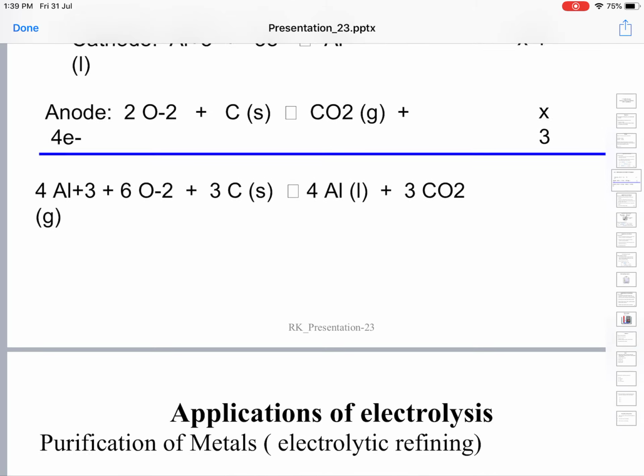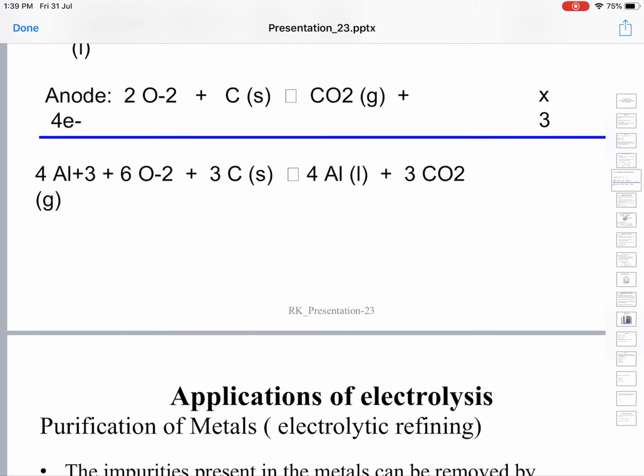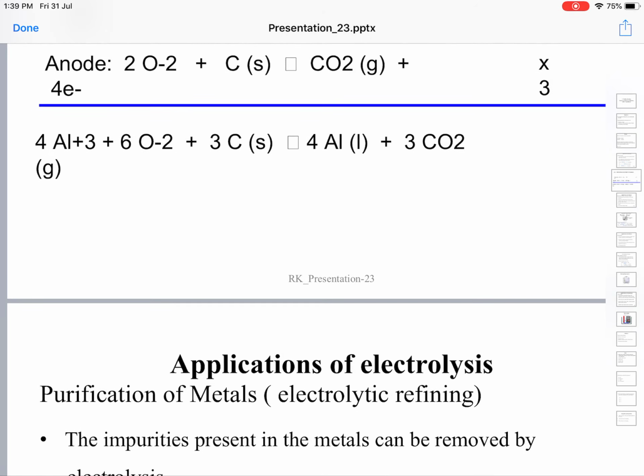The net reaction we can write as 4Al3+ plus 6 oxide ions (O2-) plus 3 carbon atoms gives 4 aluminum atoms, aluminum being obtained in the liquid state, plus 3CO2, the gas, which evolves at the anode.